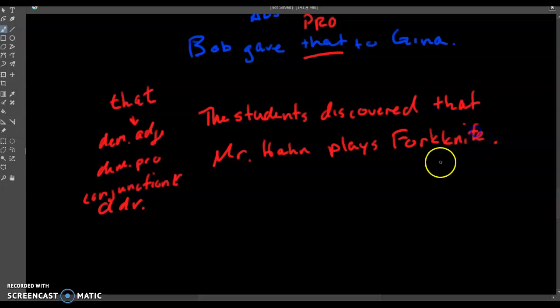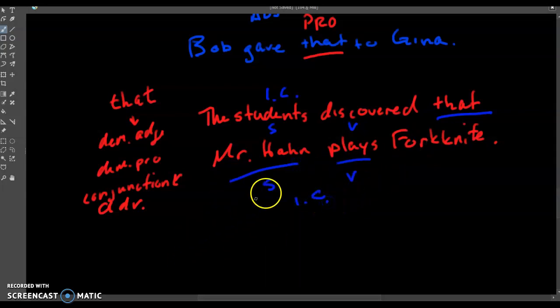In this case, when we look at this word that, that would be the potential demonstrative. What it's doing in this sentence is it's not replacing something, it's not describing something, it's actually putting 2 independent clauses together. The students discovered is an independent clause because it has a subject and a verb. And we have Mr. Han plays, which has a subject and a verb. Therefore, we have two independent clauses, and that is actually working as a conjunction in that case.